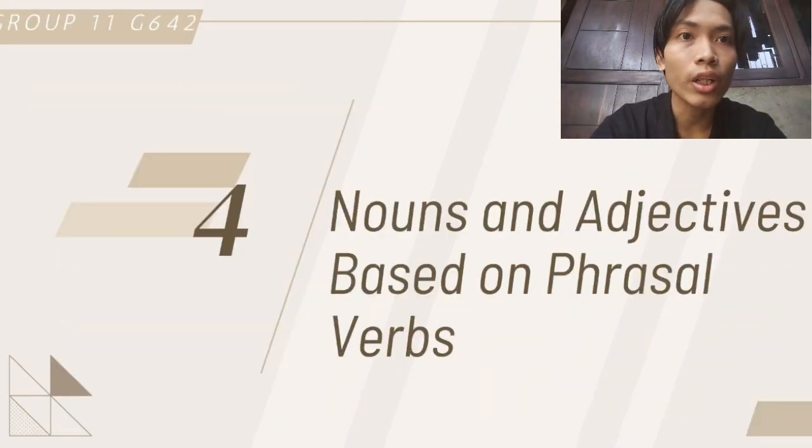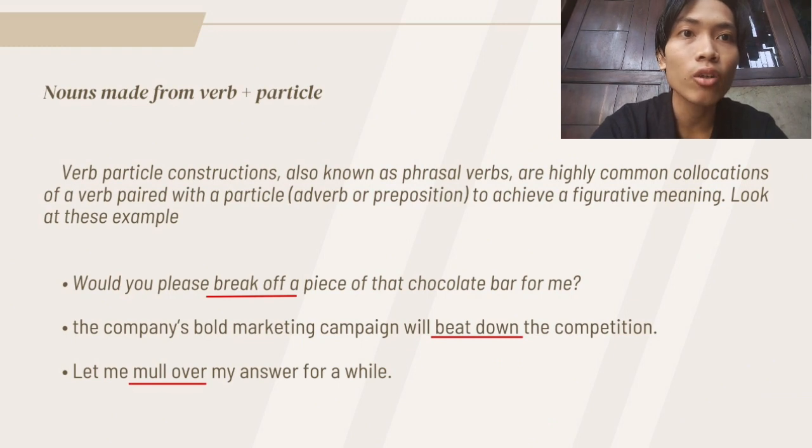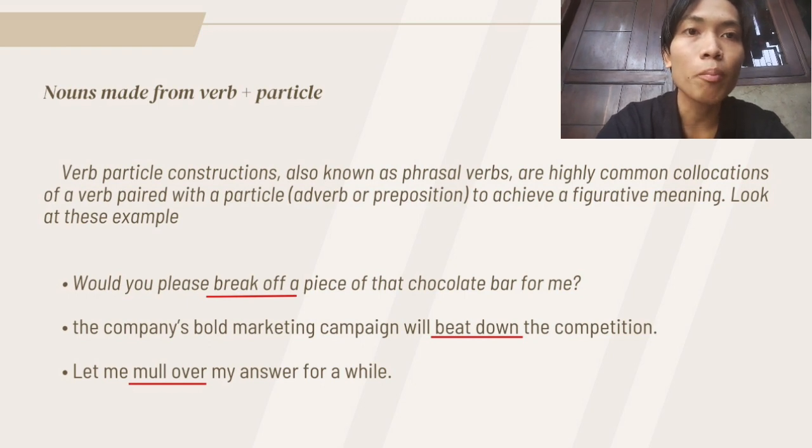Verb particle constructions, also known as phrasal verbs, are highly common collocations of a verb paired with a particle, adverb or preposition, to achieve a figurative meaning. Look at this example. Would you please break off a piece of this chocolate bar for me? The company's bold marketing campaign will beat down the competition. Let me mull over my answer for a while.